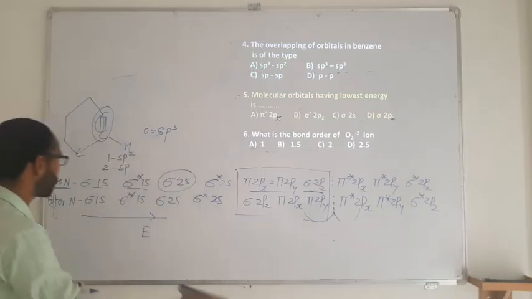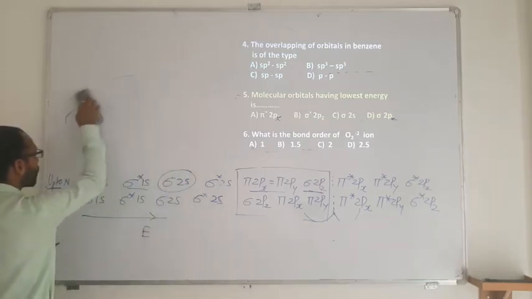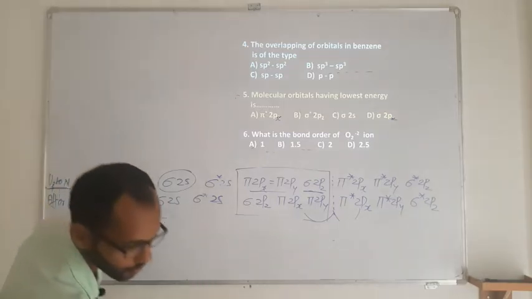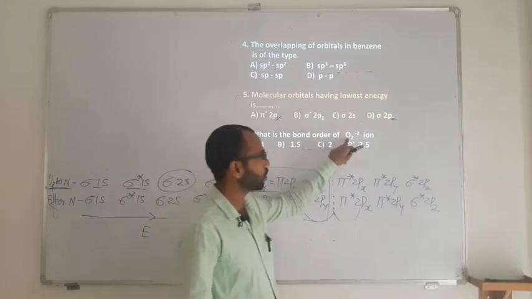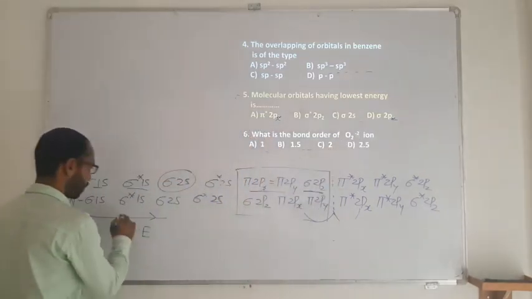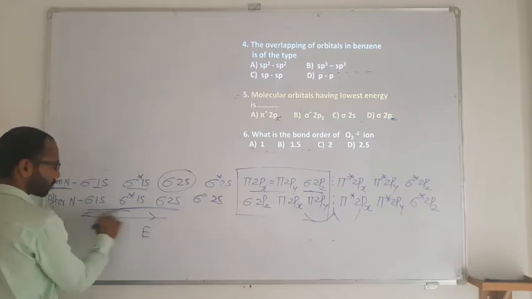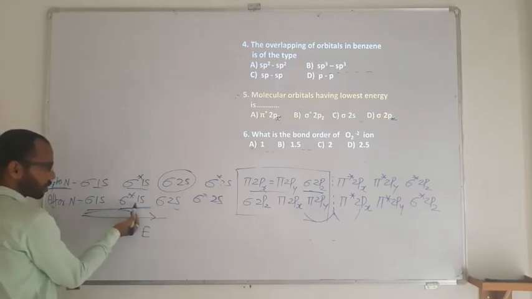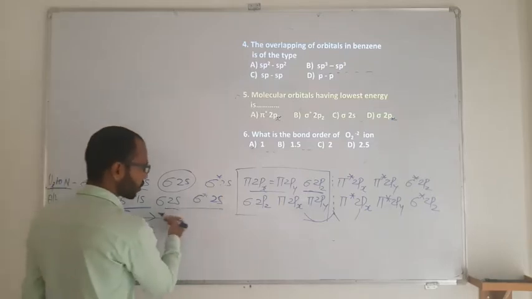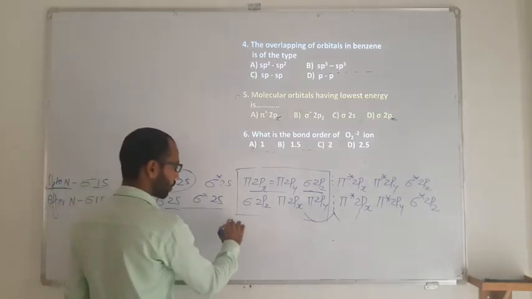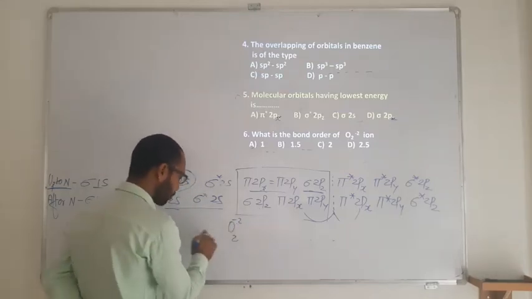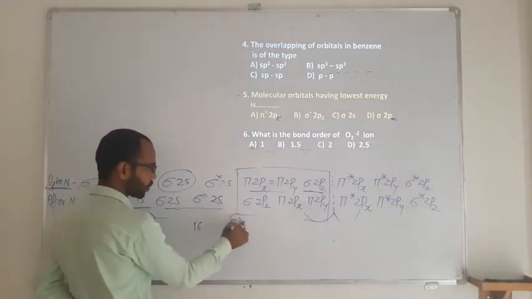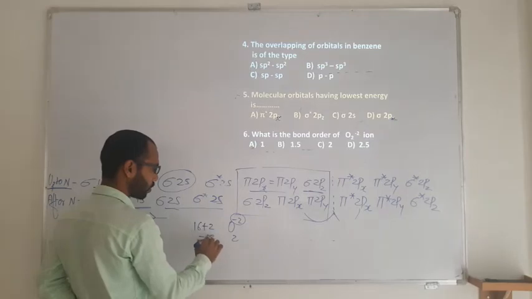To answer this for the O2 2− ion, you should know the electronic configuration of an oxygen molecule. I have written here the electronic configuration after nitrogen, which means oxygen is going to come into this category. Then for O2 2−, you just forget about the inner two, they will get automatically cancelled, because σ 1s2, σ* 1s2 goes to 0, σ 2s2, σ* 2s2 goes to 0. Now we need to talk about this. So what does 2− mean? Oxygen already has 8 electrons, so 8 plus 8 is 16. Now 2− means you have added 2 more, so it is now totally 18 electrons.